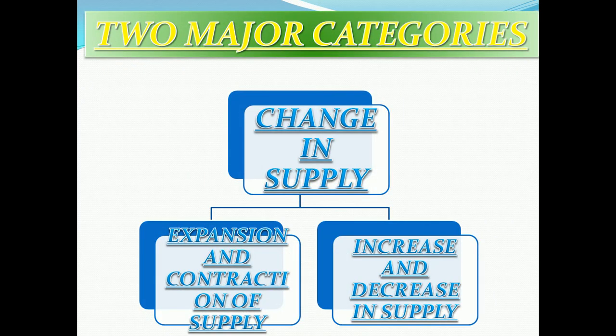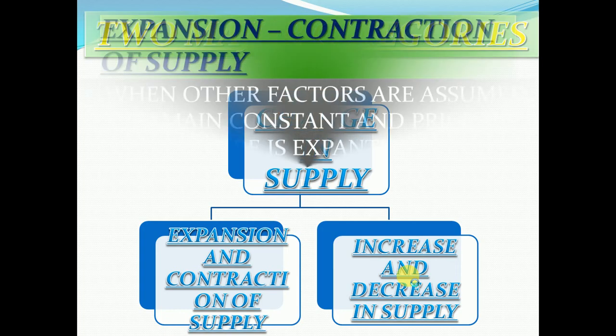With the help of this diagram we can see change in supply: expansion and contraction, and increase and decrease. First, due to only a price increase, sellers are ready to sell their goods; that is called expansion. If price decreases, sellers are not ready to sell their goods; that is contraction. But for increase and decrease, the prices are the same, 10, 10, 10, 6, 6, 6, 7, 7, 7, but the supply is 100, 200, 300 due to other factors, not the price factor. So it is increase and decrease in supply.